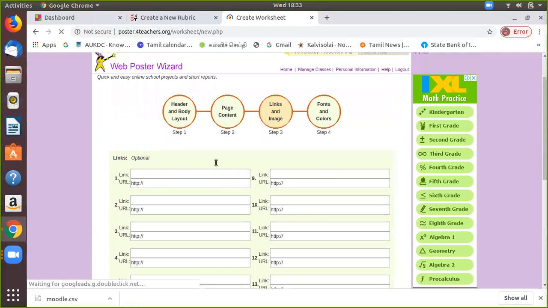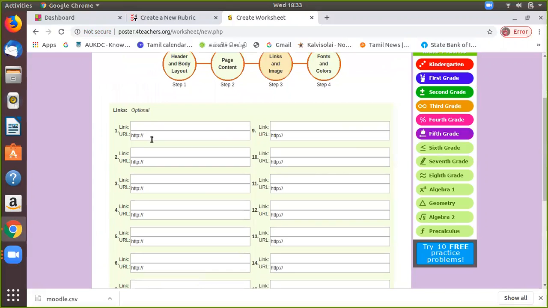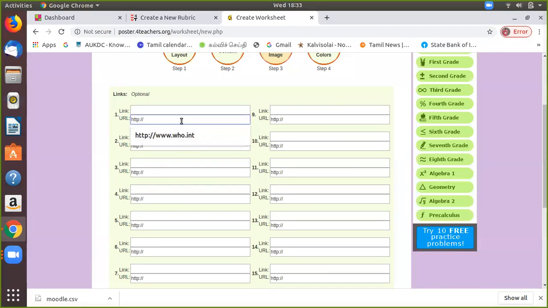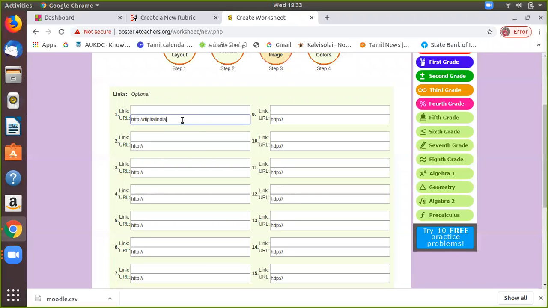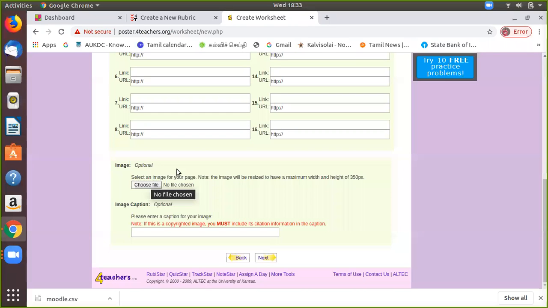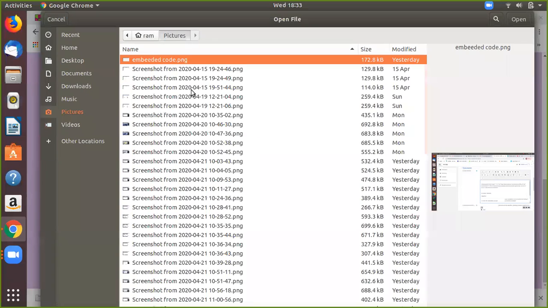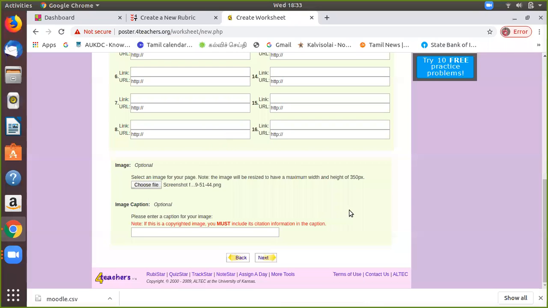Do you want to give any links regarding this Digital India Aadhaar card? You can give digital links also, any links like digitalindia.gov.in. Then, if you want to upload any image, this is the image option. You can select this image, go to pictures, and add some pictures.